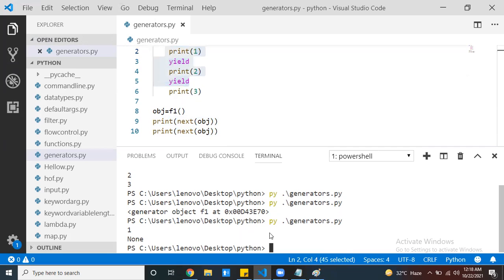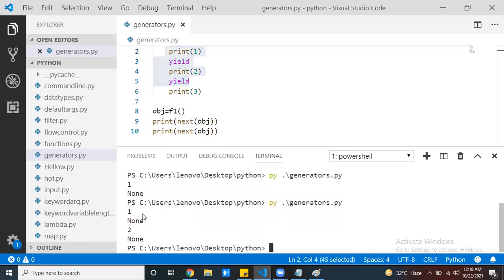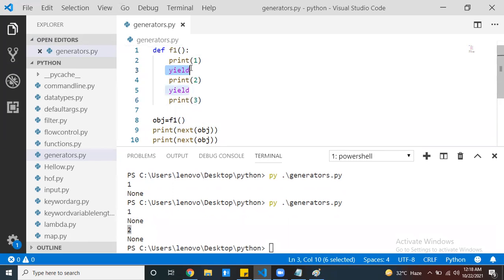That means 1 and 2 will execute, and the remaining never. 3 is not executed. Why? Because I stopped my execution flow here. Like that, each and every statement execution is controlled by us in a generator function.